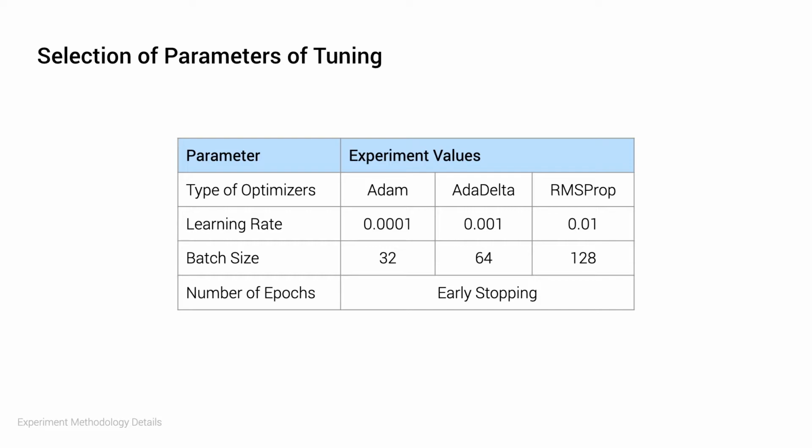Moving on to the experiment methodology, the experiments conducted primarily revolve around the tweaking of 4 hyperparameters, namely the type of optimizer, learning rate, batch size, and number of epochs, to seek the best configurations that will contribute to optimal model performance. The experimental values for each parameter are tabulated here as well. For the number of epochs, however, I decided on implementing early stopping in the training instead of experimenting over arbitrary values, to have things more deterministic and less naive, something which was not covered in the paper.